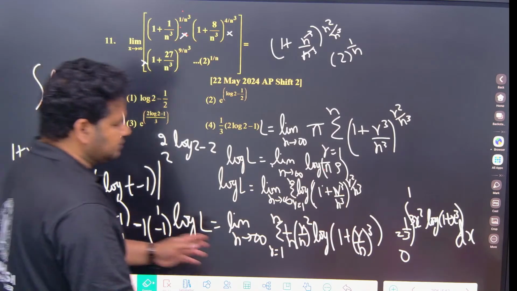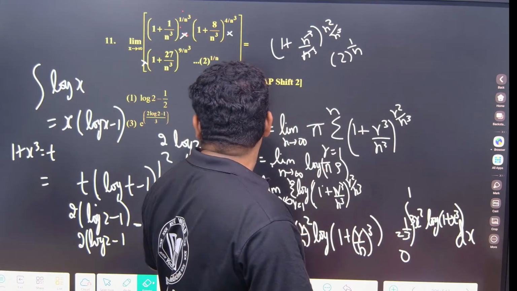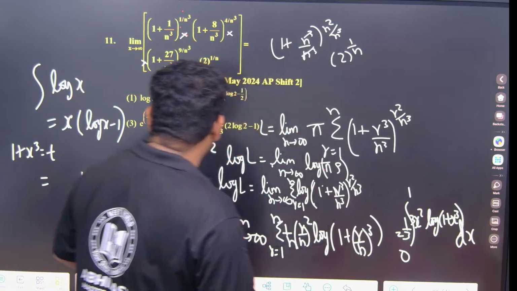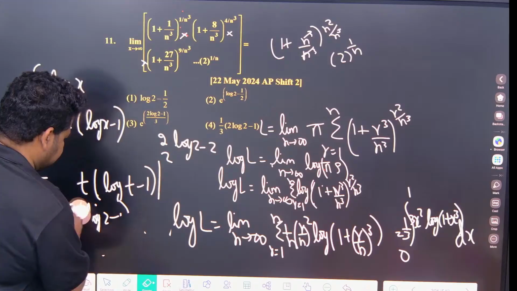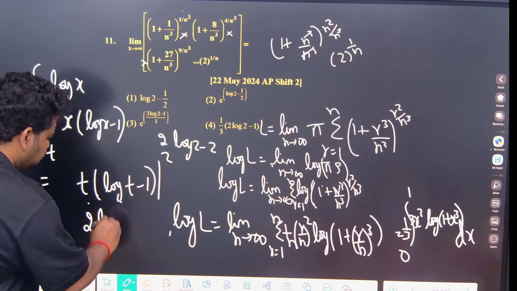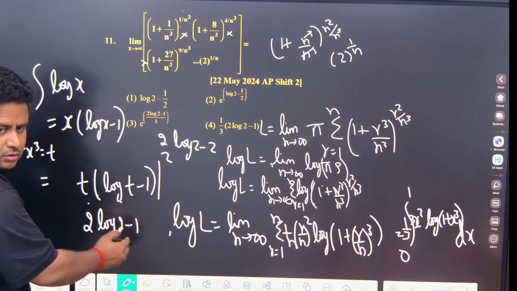See, no need to take t and get confused. See, 2 log 2 minus 1. Actually, no need to take t directly, you can get it. If I take like this, what I am getting? 2 log 2 minus 1. Correct, no? 2 log 2 minus 1.